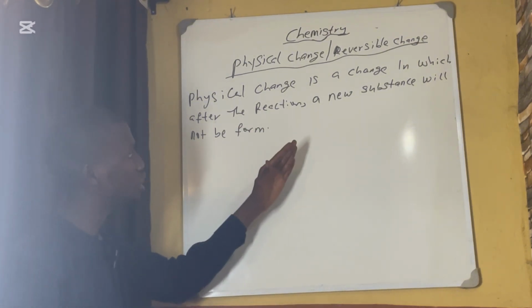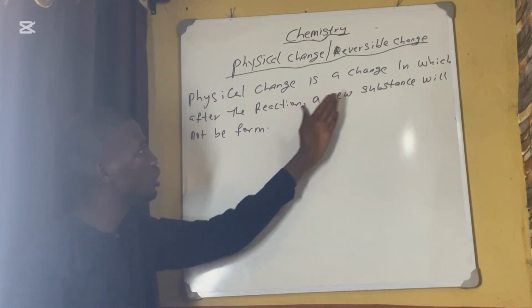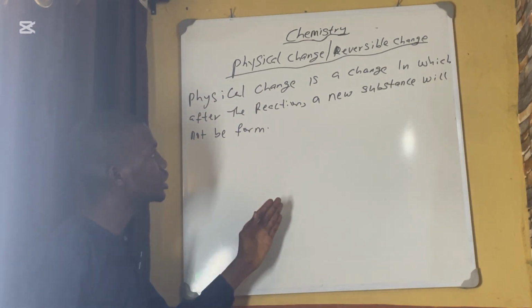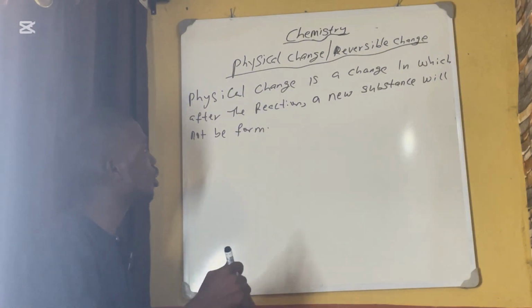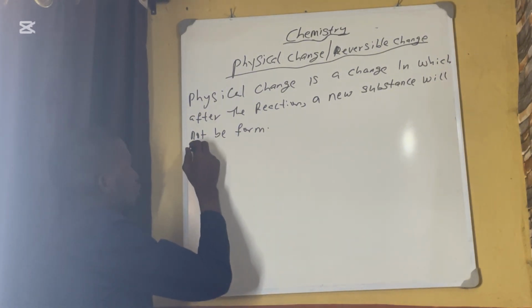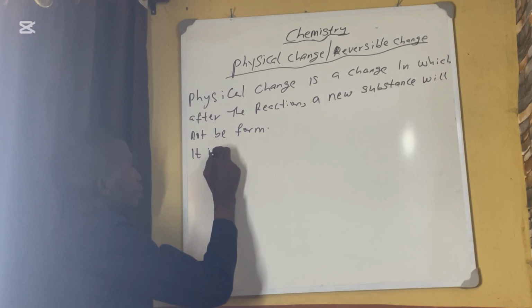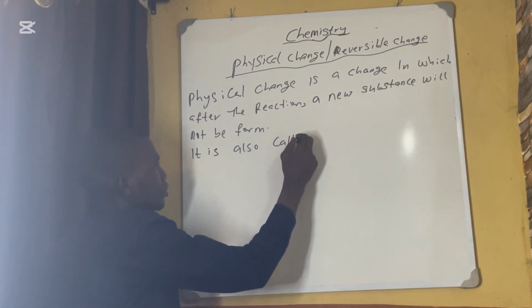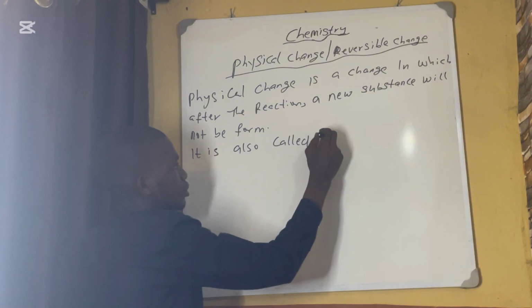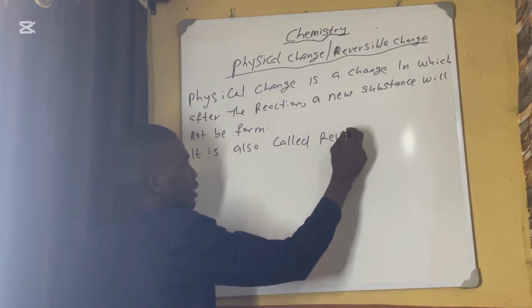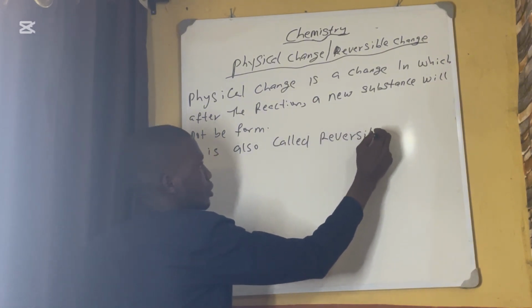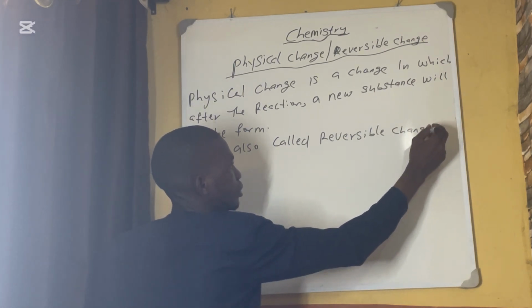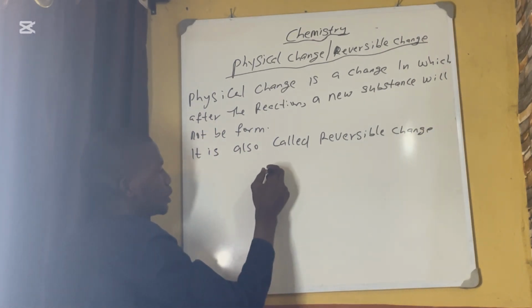After the whole reaction, a new substance will not be formed. It's a change whereby the new substance is not formed. This is also called reversible change, illustrated with this arrow.